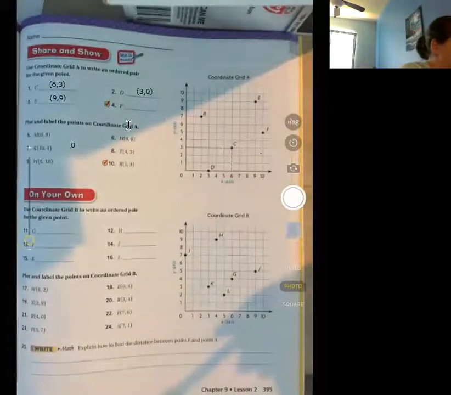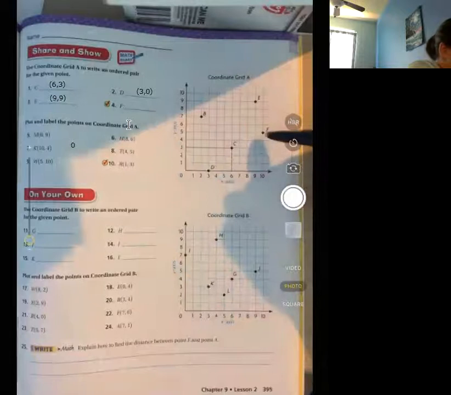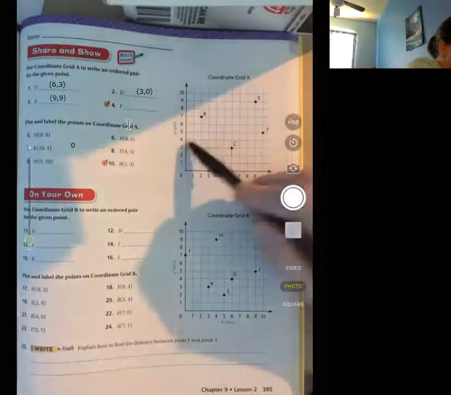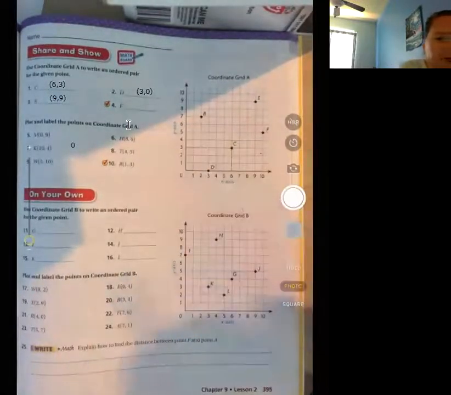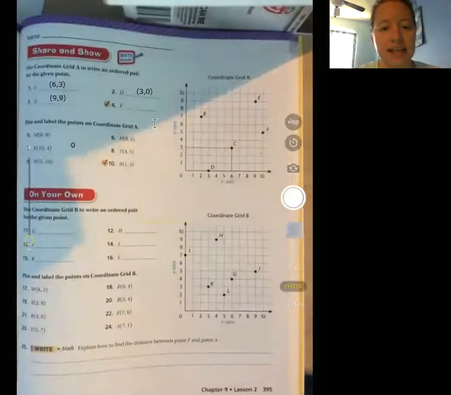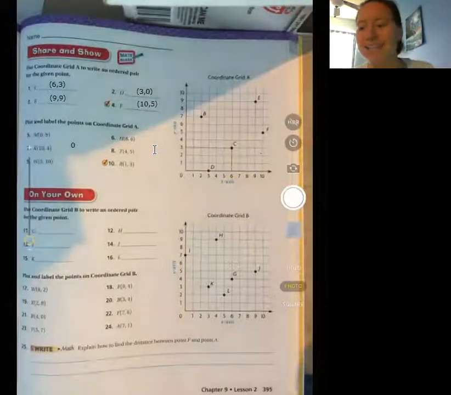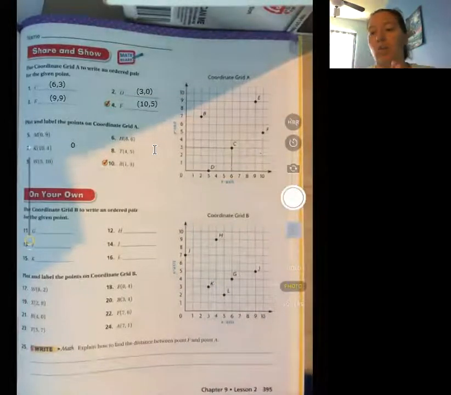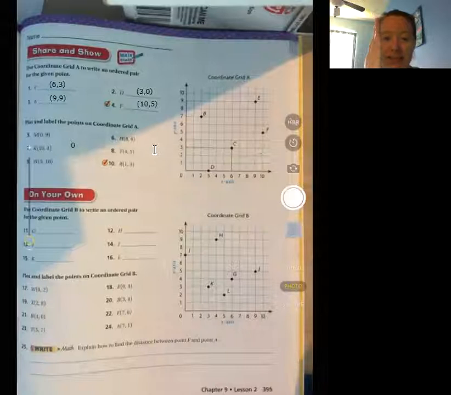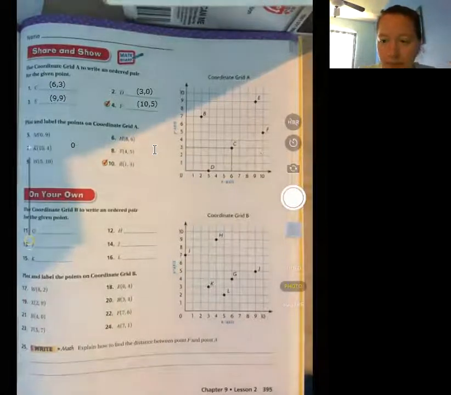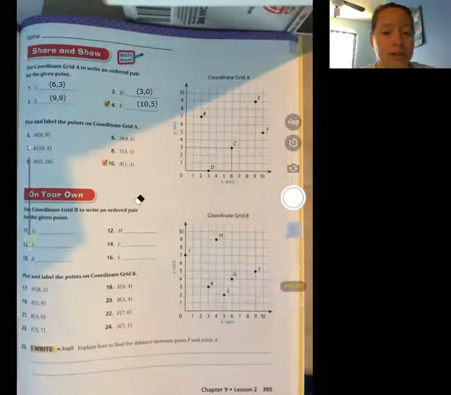Letter F lines up with the 10, and then with the 5, so it is (10, 5). Is that making sense to you? All you're doing is looking to see where it falls: first number and then the second number. That's it. And I don't know why they don't have us finding what B is, but for whatever reason, they don't. Oops, this 0 is not supposed to be there.